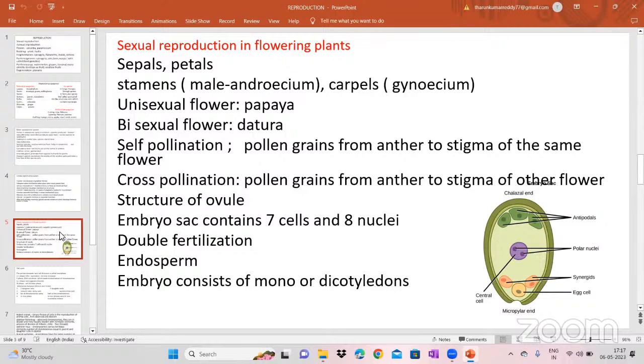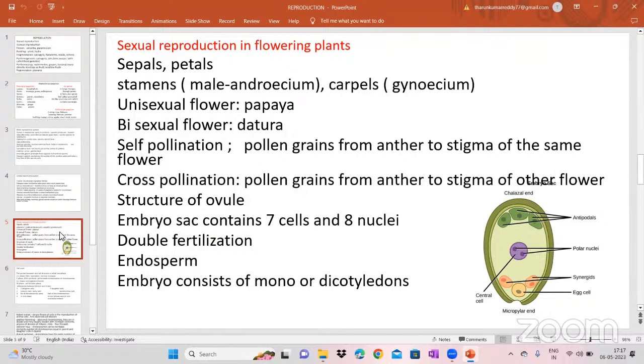Unisexual flower means they have only stamens or only carpels, anyone. If they have only stamens, we say it is a male plant or male flower. If it has only female parts, that is the carpels, then we say it is a female flower. That is the unisexual flower. The bisexual flower, for example datura, has both male and female parts. Most plants have bisexual flowers, which have both male parts and female parts. Okay, that is the bisexual flower.